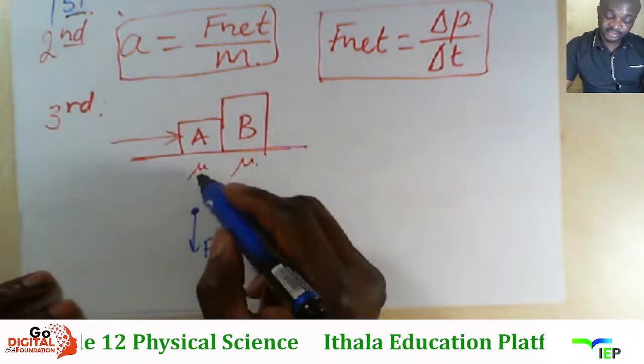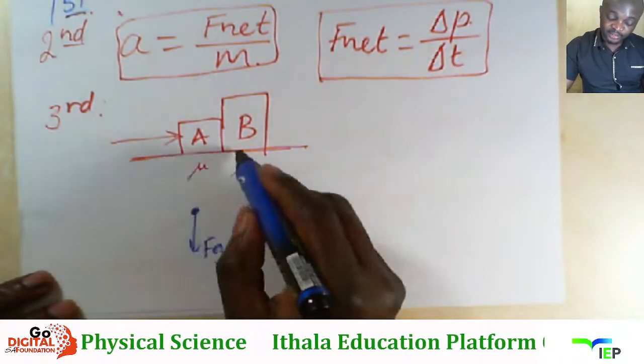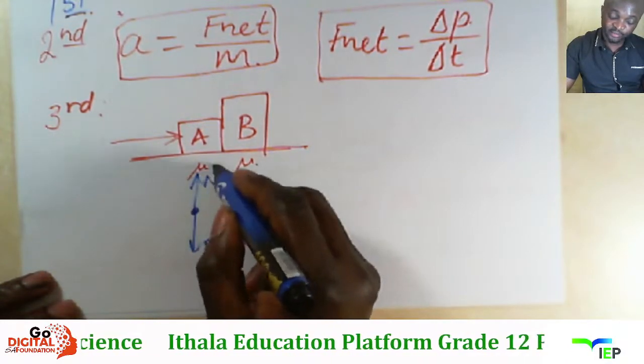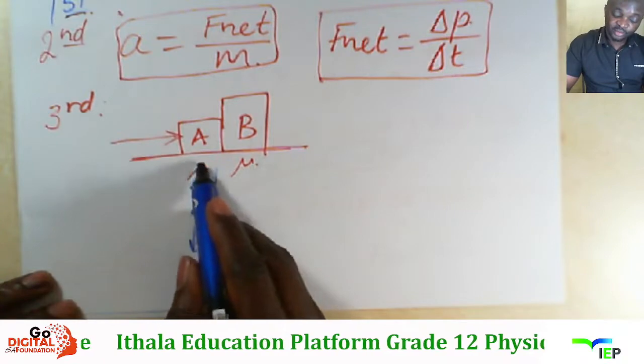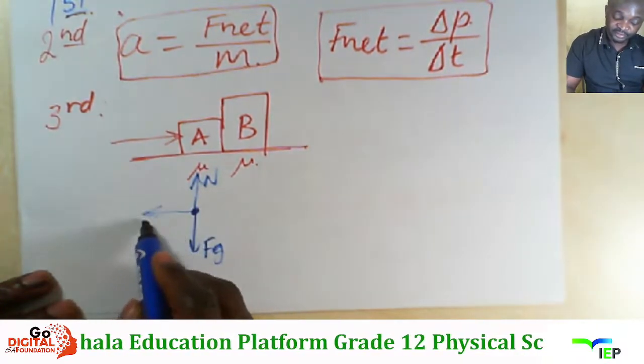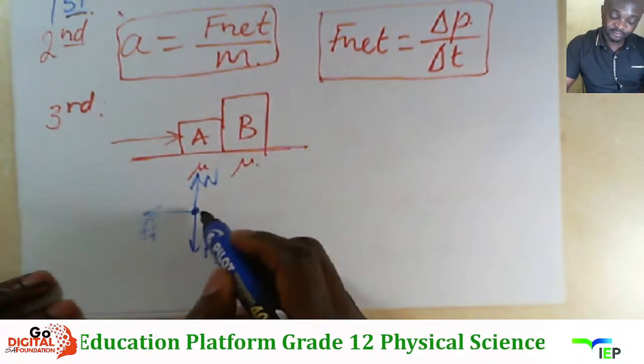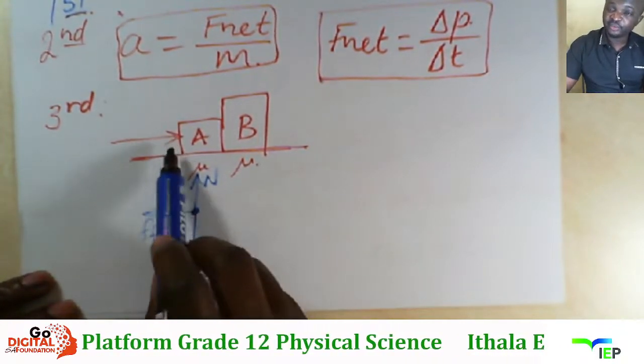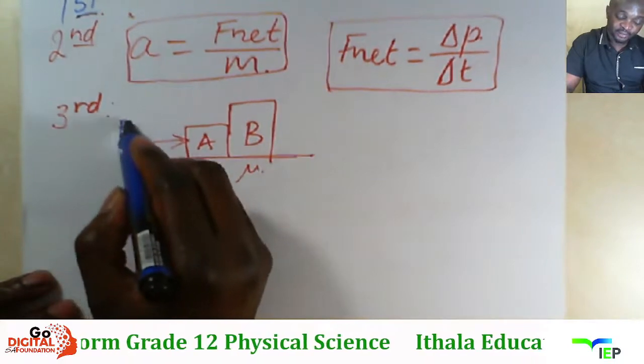Beside that, this box here ilele ke kwi surface, so there is a normal force, then kune friction ngoba kuthiwa a rough surface, we have a frictional force acting on that object. But besides, siyabona ukuthi kune force applied F.